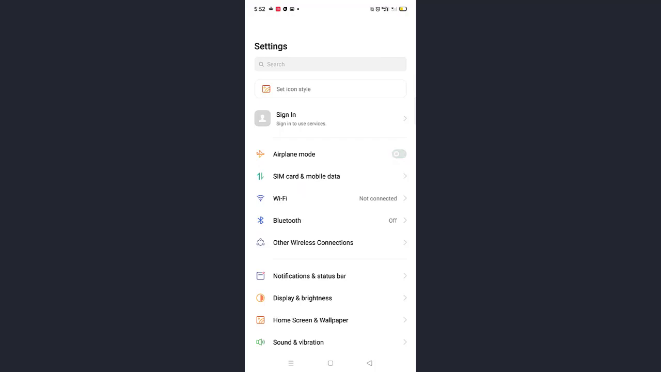and make sure when you turn airplane mode on you can't use your Wi-Fi or internet data. So that's it friends. By this quick method we can know how to turn on and turn off airplane mode on an Android device.